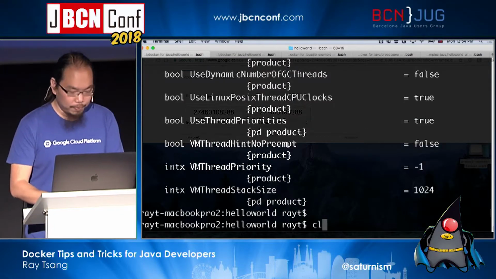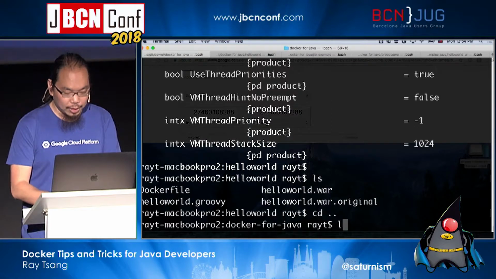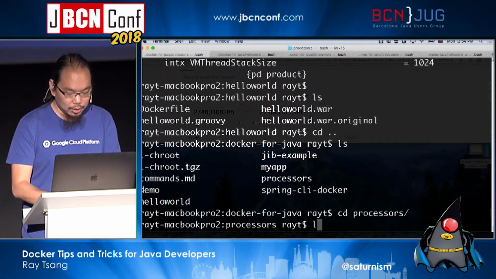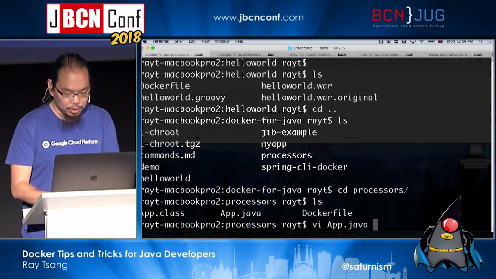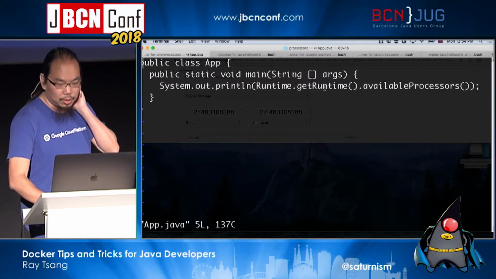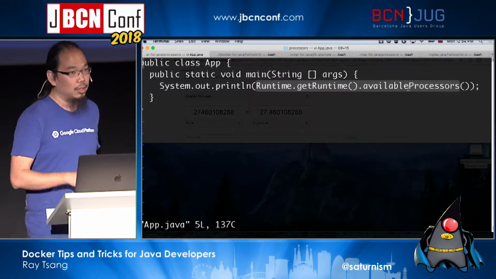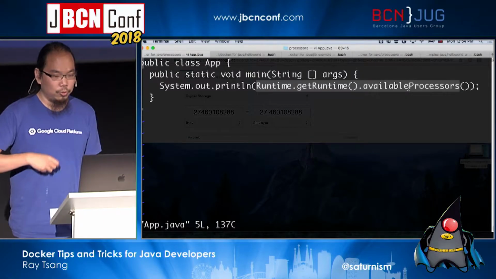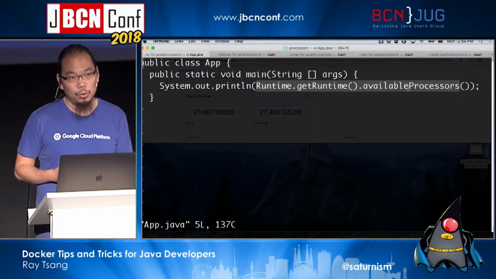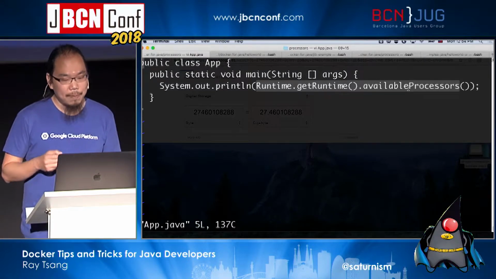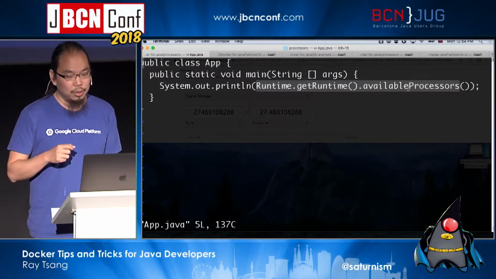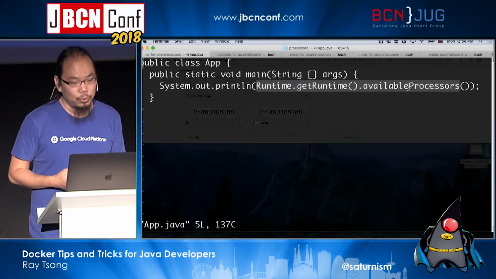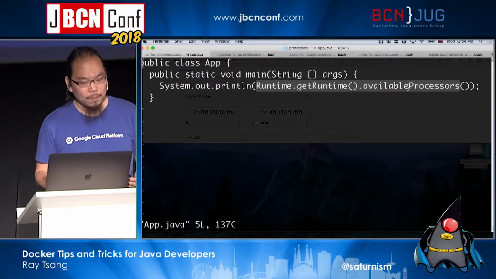And moreover, if you have an application that uses this thing, called Runtime.getRuntime().availableProcessors, a lot of the code that I've seen uses this particular trick to figure out how many CPUs are in the system, and based on the number of CPUs, we derive the number of threads that we want to start in the thread pool.